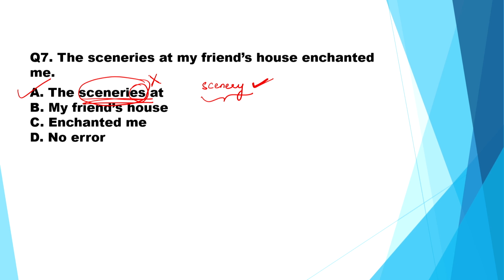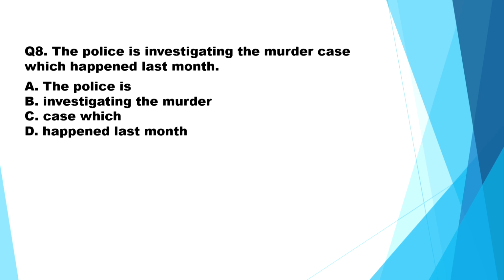Now, moving on, next question. So, the police is investigating the murder case which happened last month.